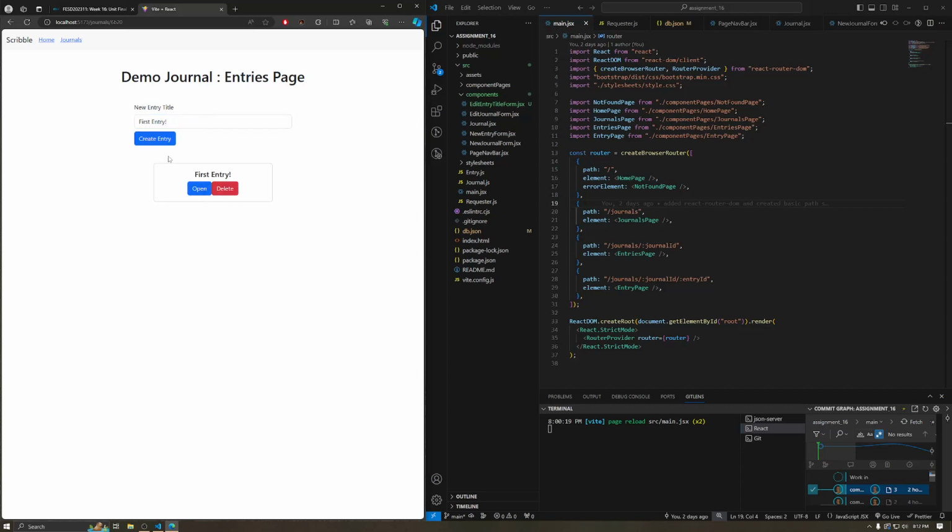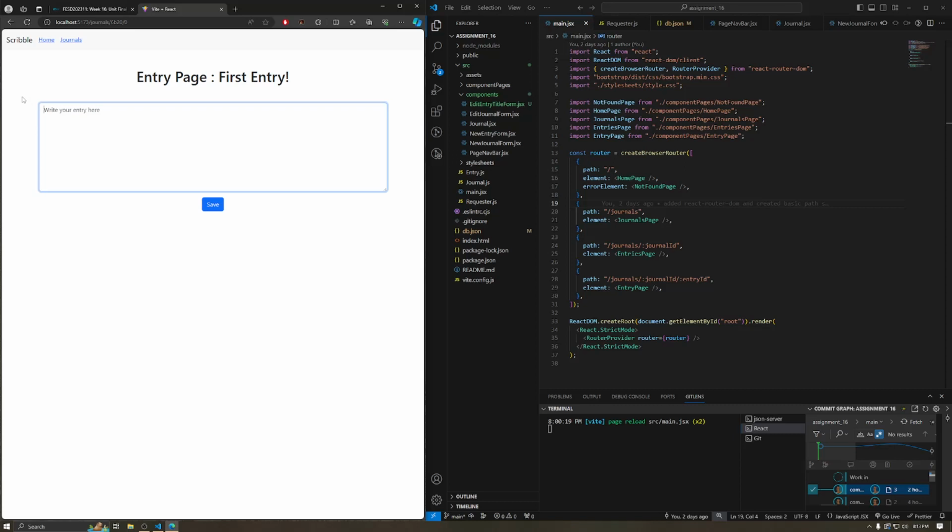It's this little component that allows us to either delete or open the entry. Let's create another one. I'm going to call it delete me just to show you that I can get rid of them. And then I'm going to put delete. And it's gone.